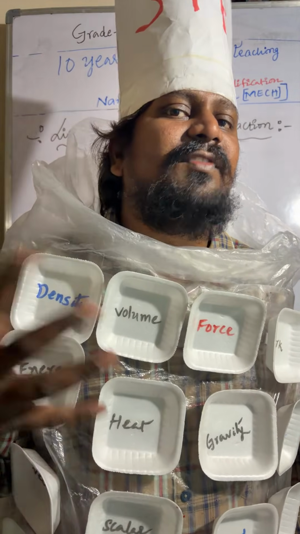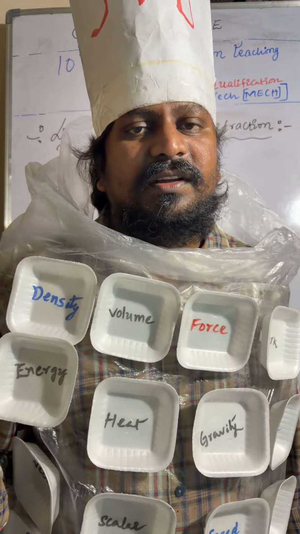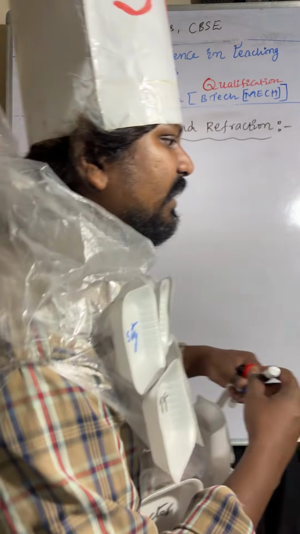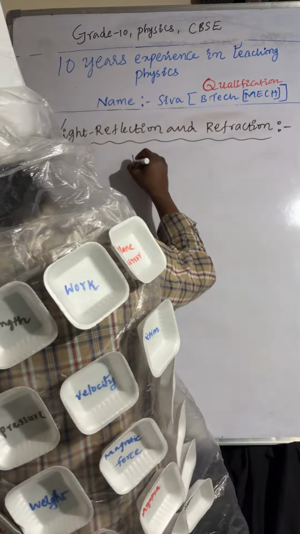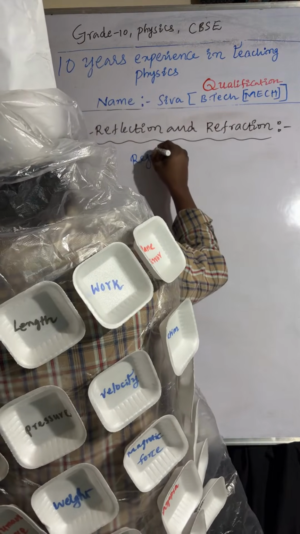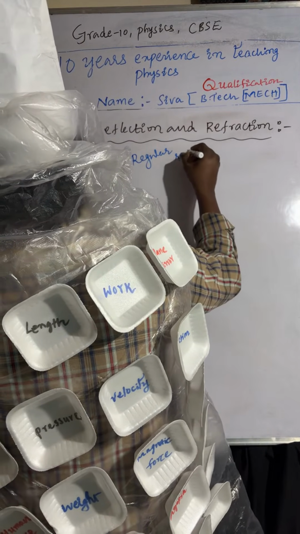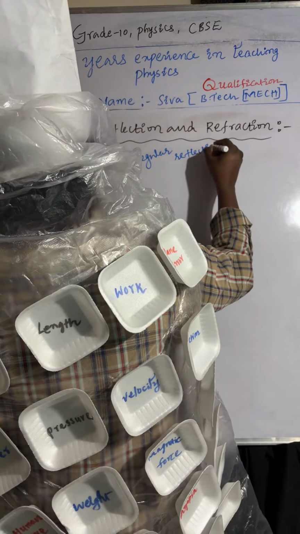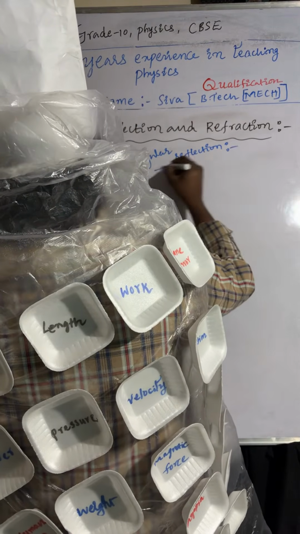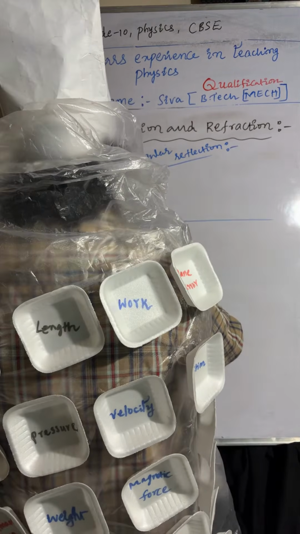So what is the meaning of regular reflection and irregular reflection? Now observe here, regular reflection. The condition is very important. I am taking the plane mirror like this.